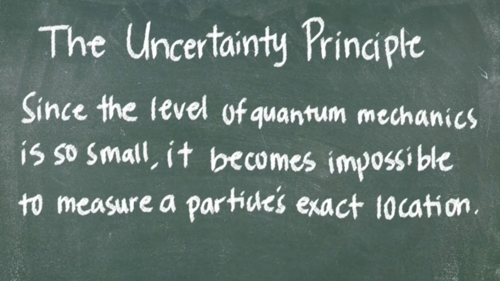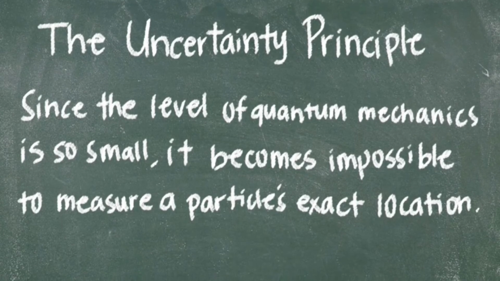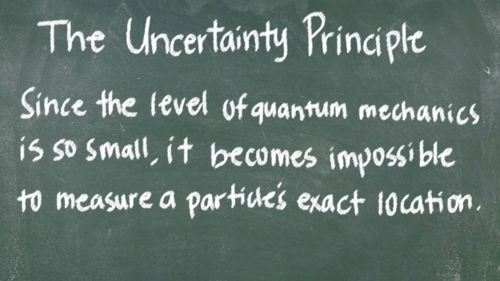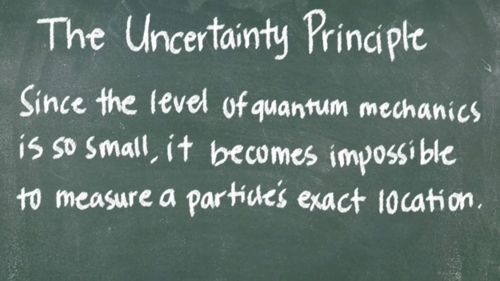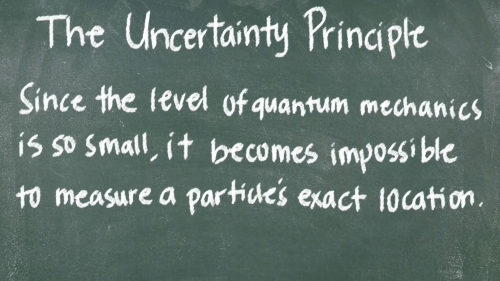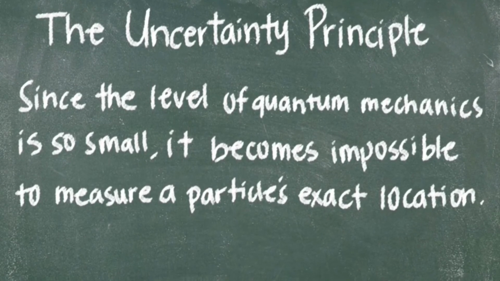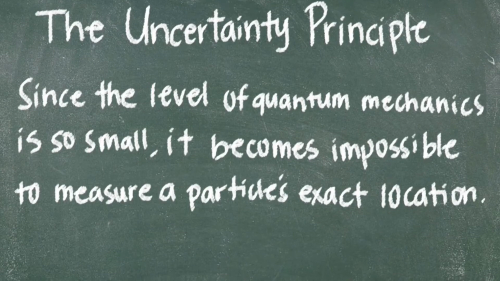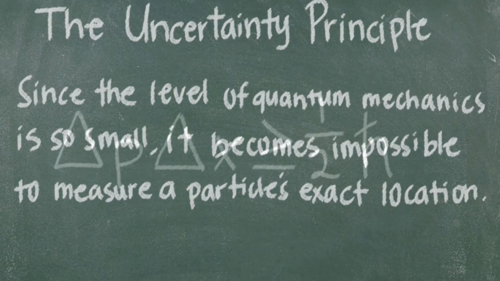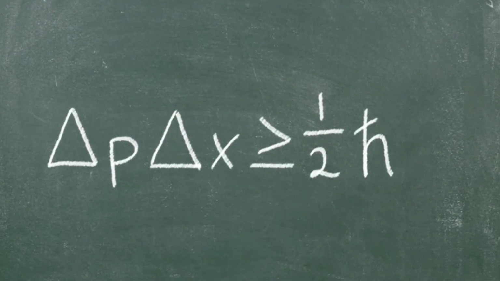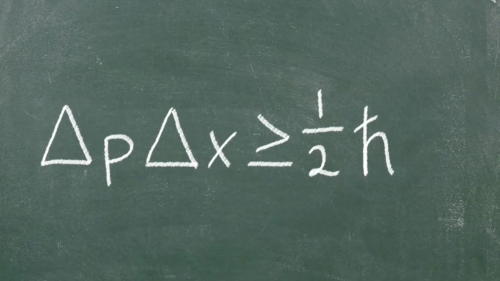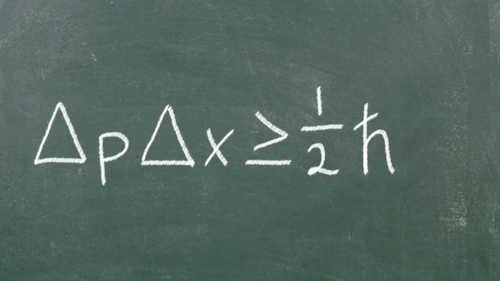let's say you wanted to find the exact location of it, you would not be able to find the momentum of it, and vice versa. So if you wanted to find the momentum of an electron, you'd not be able to find the exact location of it. And this is in essence what he created. Similar to Schrödinger's ideas, except that Schrödinger's encompasses a larger area of particles.